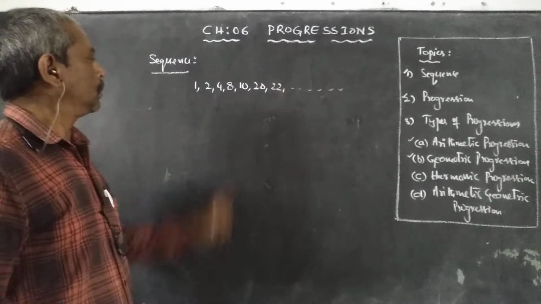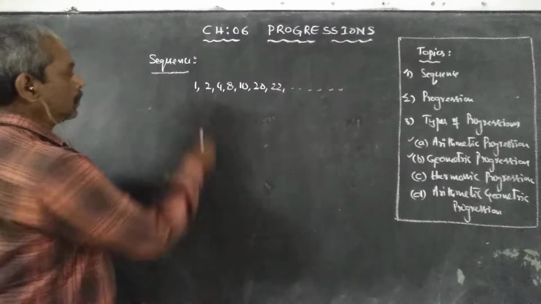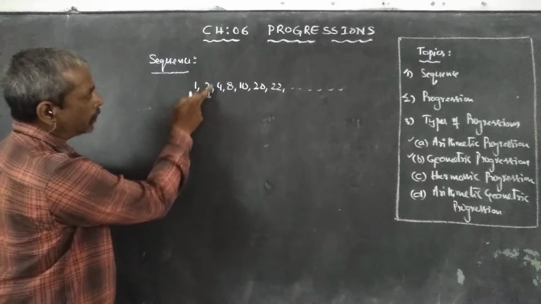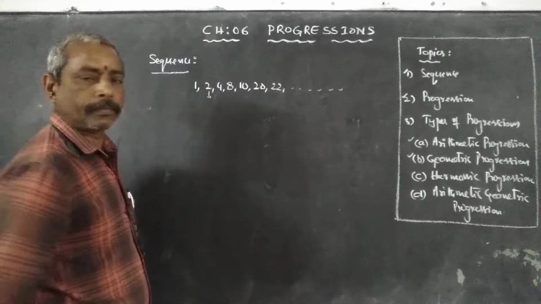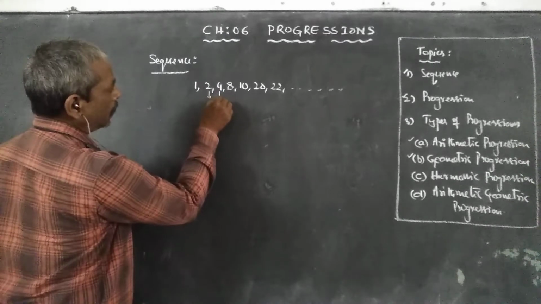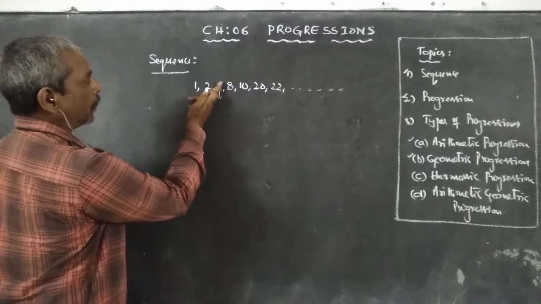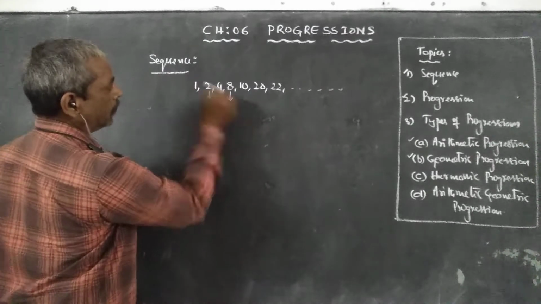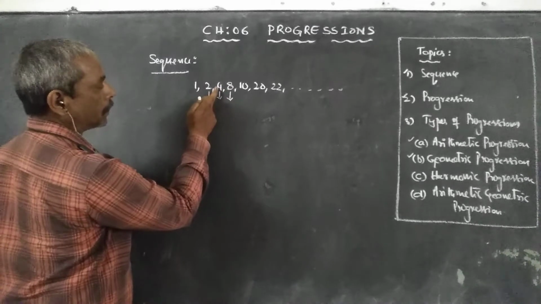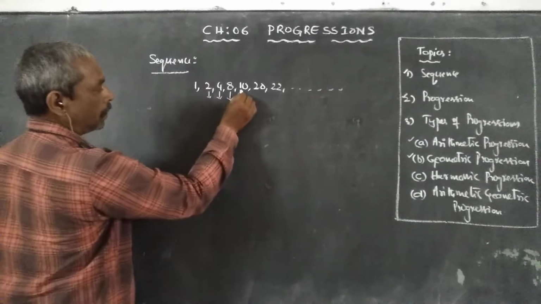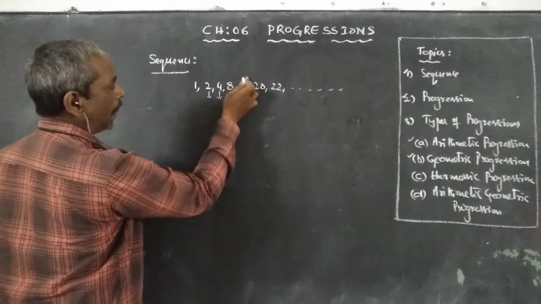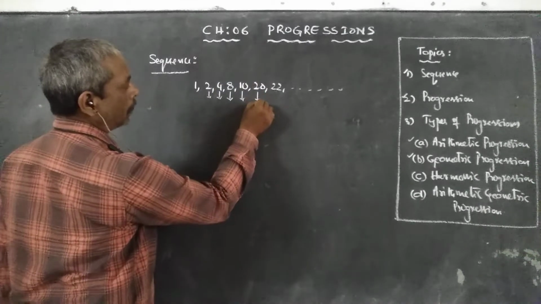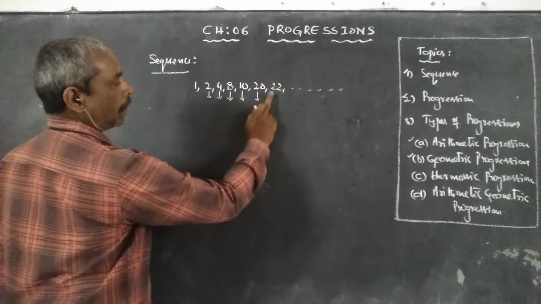Once you observe the numbers in the sequence, the second term is obtained by multiplying its preceding number by 2, and the third number is obtained by adding 2 to its preceding number. The fourth number 8 is obtained by multiplying its preceding number 4 by 2, and 10 is obtained by adding 2 to its preceding number, and so on.